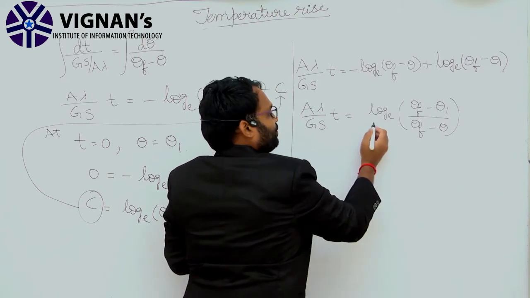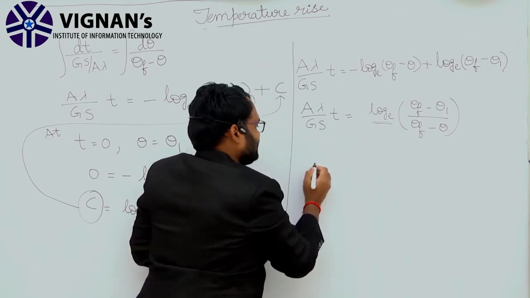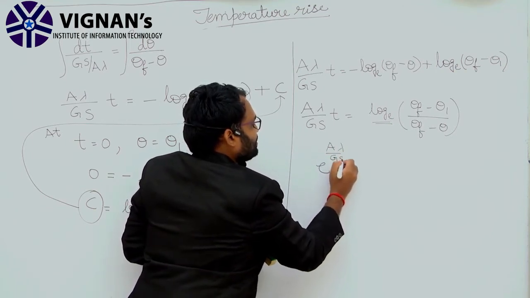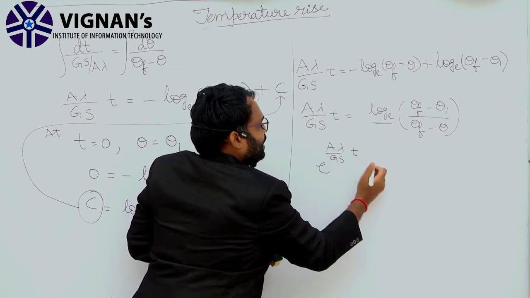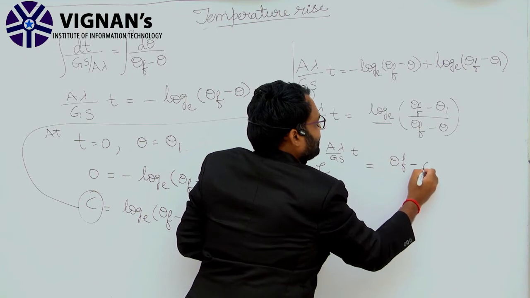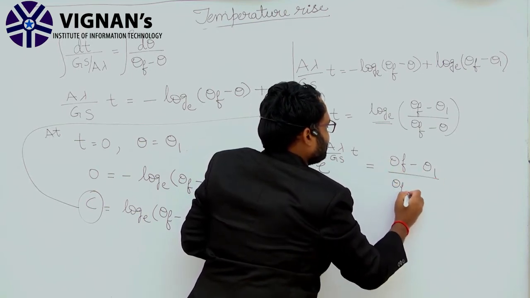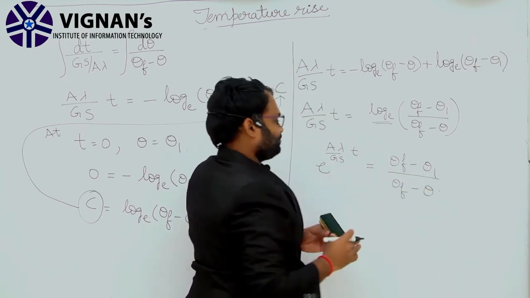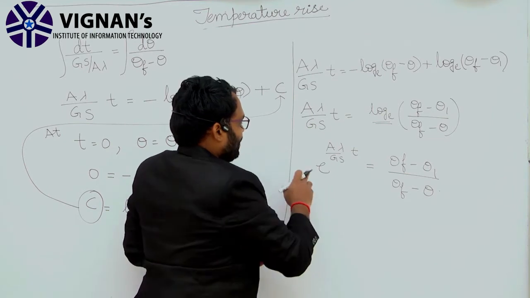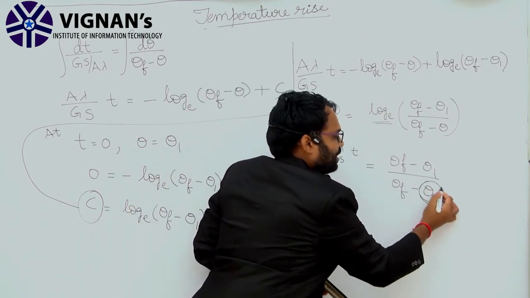Now move this log to the left hand side, that is e power A lambda by Gs into T equal to theta f minus theta 1 by theta f minus theta. Clear? Now our interest is to take this term theta.